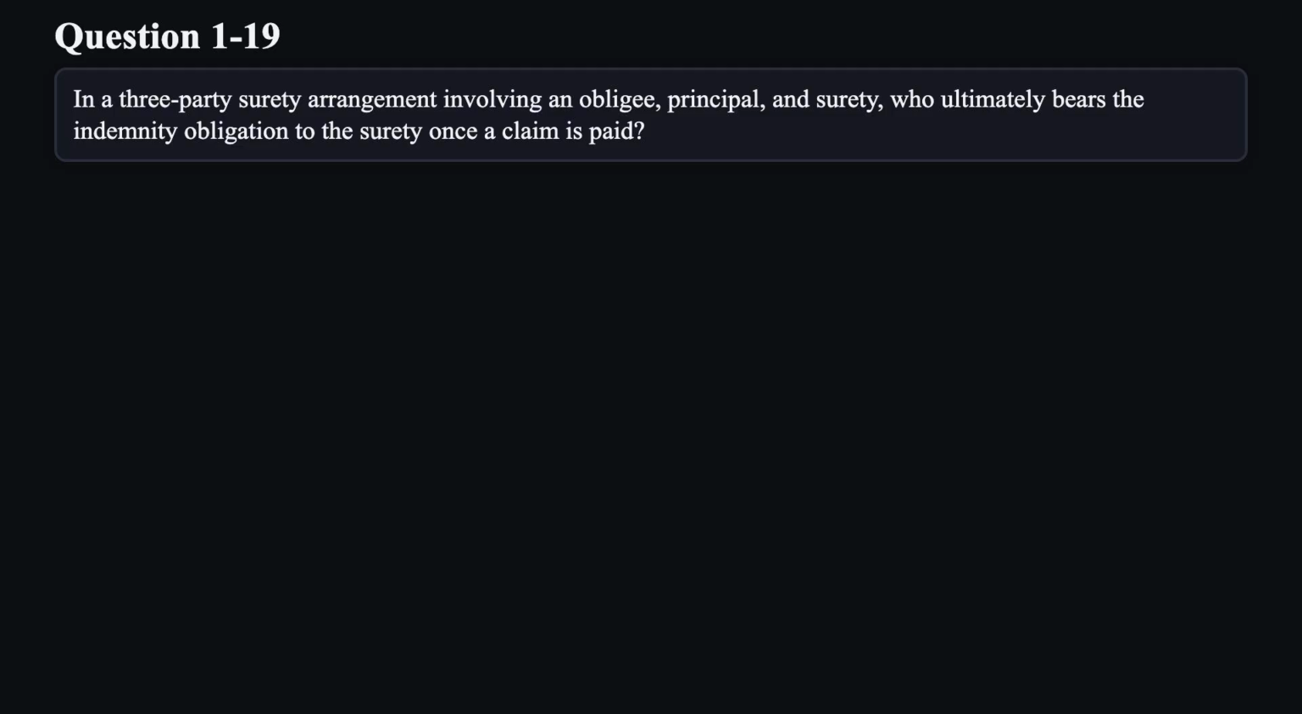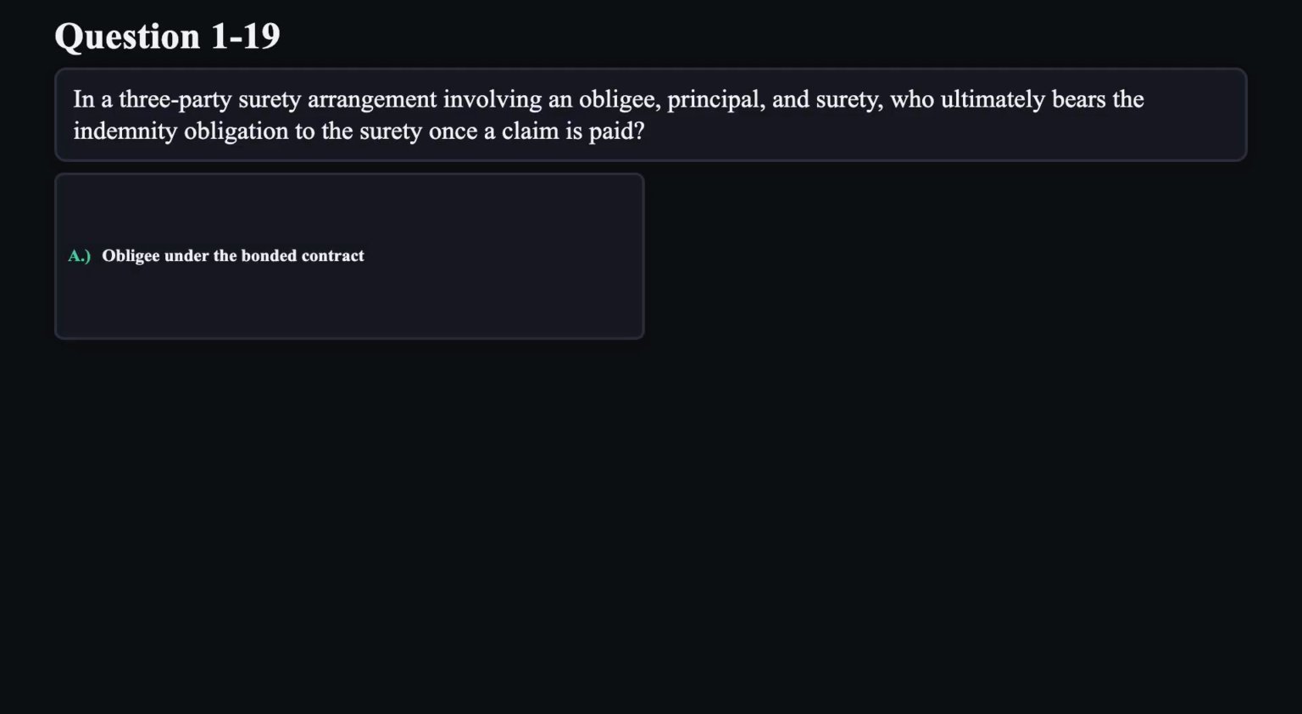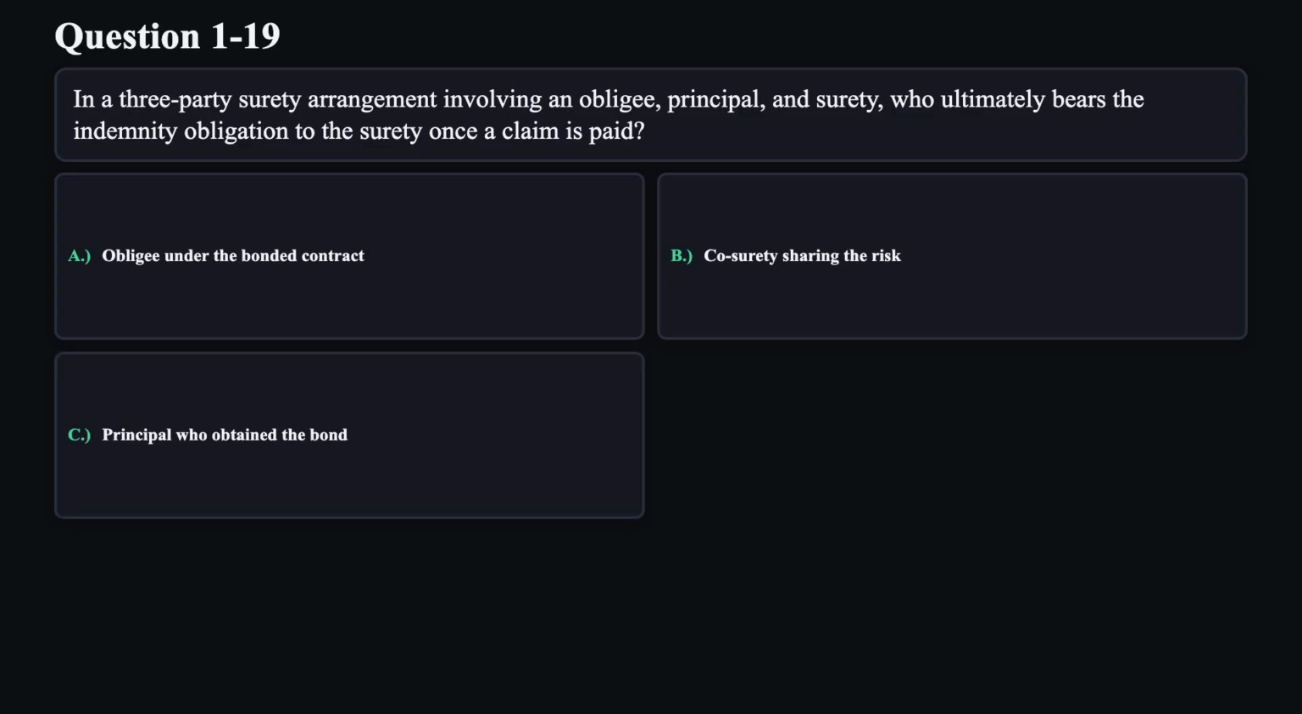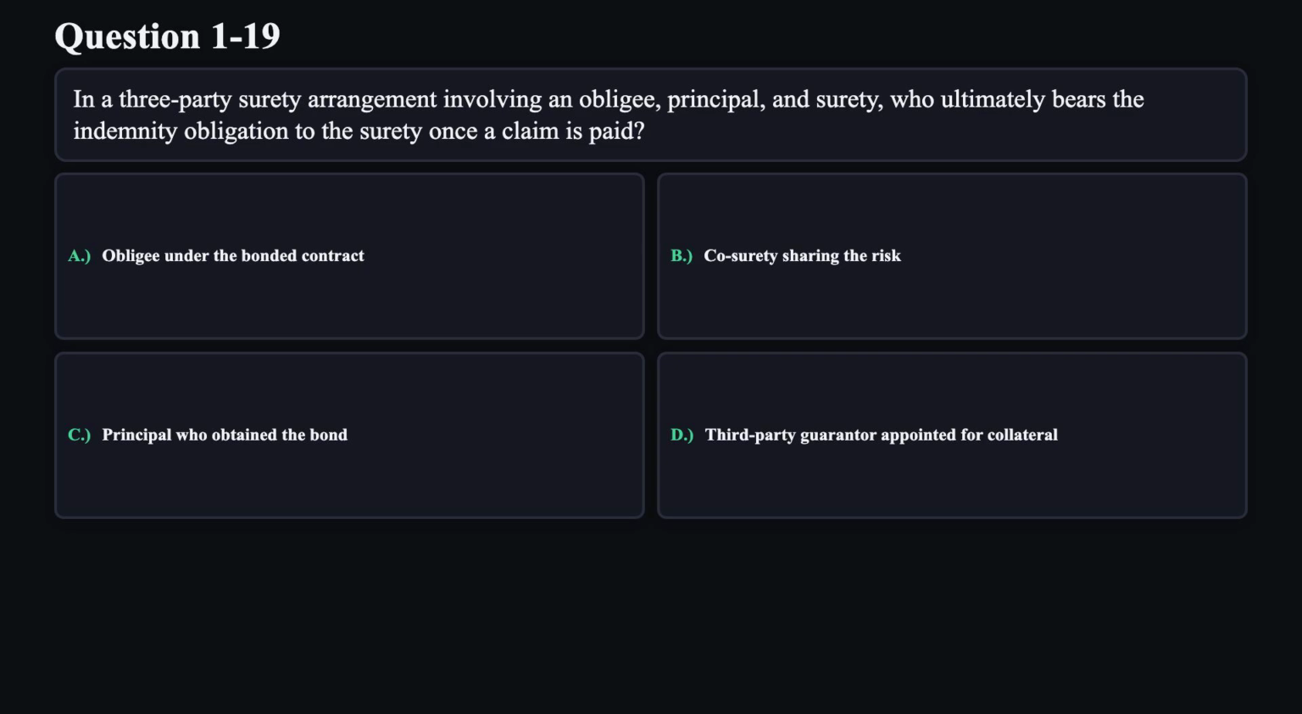A. Obligee under the bonded contract. B. Co-surety sharing the risk. C. Principal who obtained the bond. D. Third-party guarantor appointed for collateral.